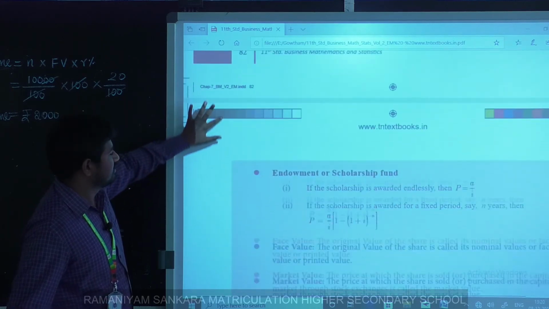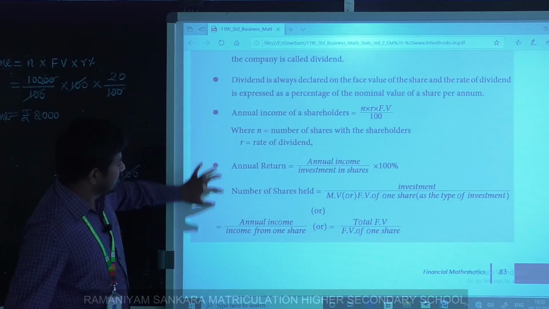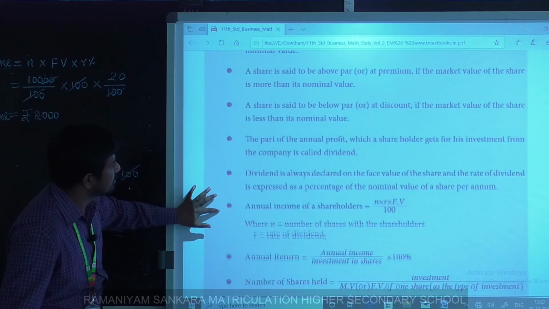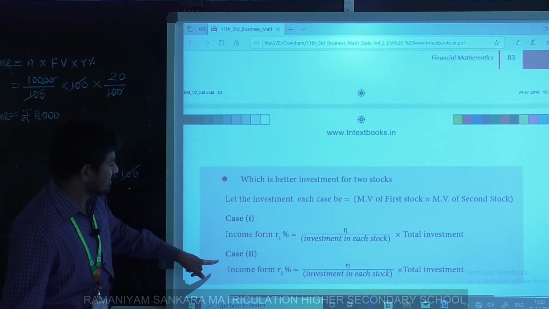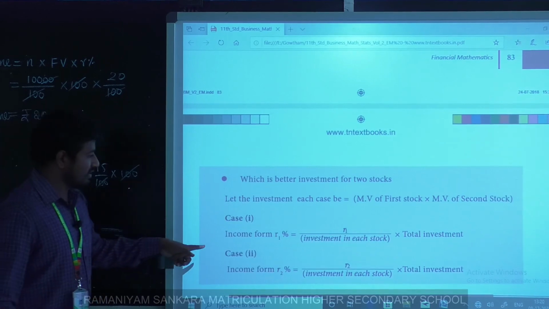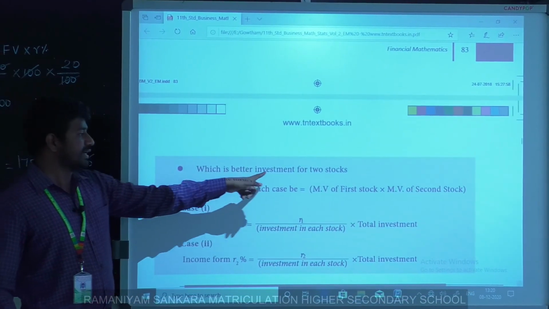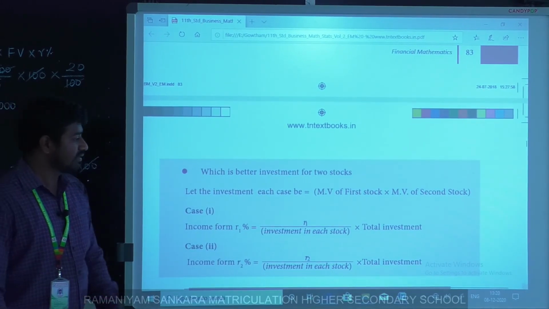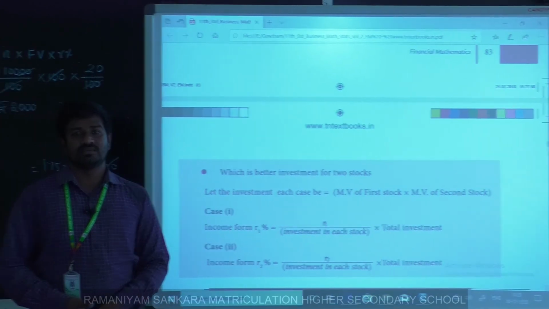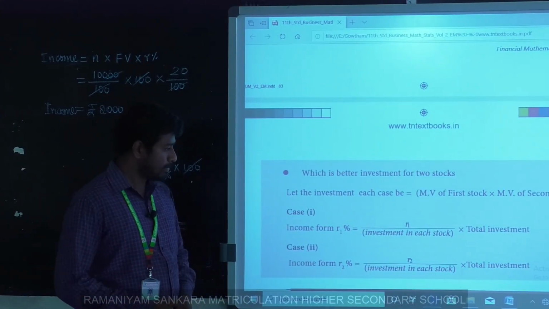That's all, you have to use these things. Next, this is a very important one: which is the better investment for two stocks. This is the formula.